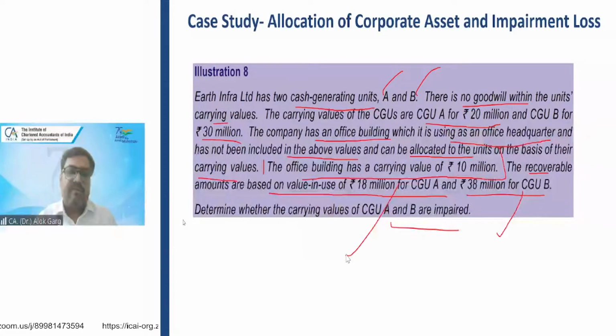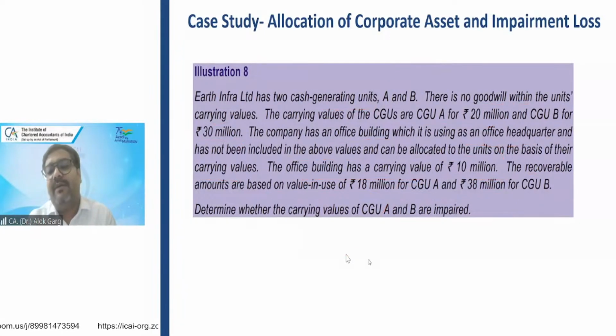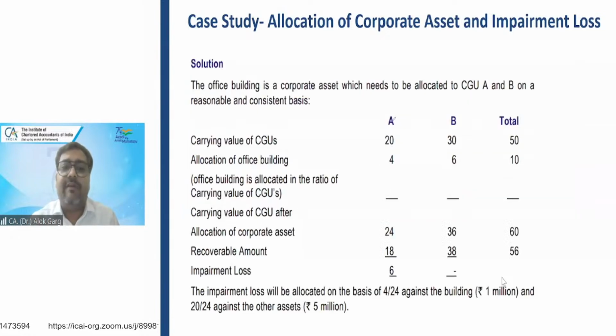So friends, I'll give you some steps. First of all, for computing the impairment loss on corporate asset, you need to process some steps. Step number 1, allocate corporate asset in the ratio of cash generating unit, right? What are my cash generating unit values? 20, 30 for A and B. The total is 50.